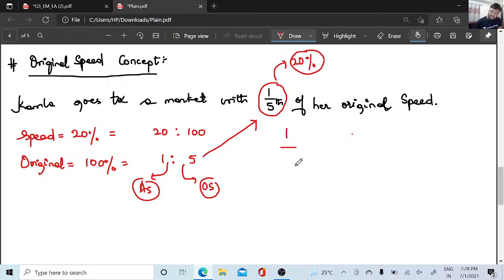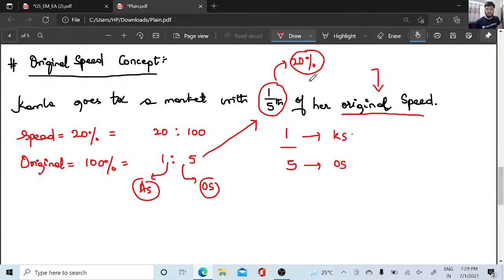So if I get a fraction 1/5 of her original speed, 1/5 of her this speed, that speed, whatever word runs after the fraction, that itself is the denominator. Whatever runs after the fraction, that itself is the denominator. So the original speed of Kamala will be 5x, and this will be the actual speed of Kamala.